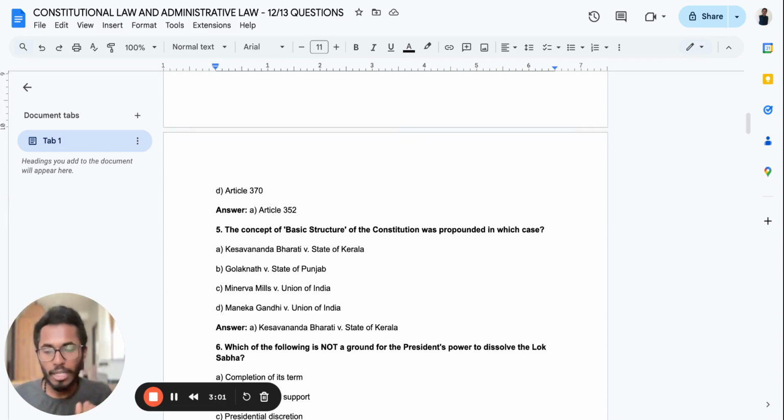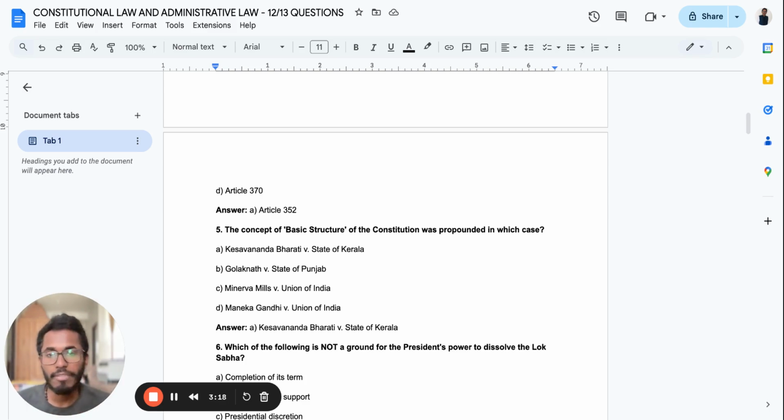All right, fifth important question. The concept of the basic structure of the Constitution was propounded in the case of which one? The basic structure doctrine, never forget. You should never forget this question. The answer is Kesavananda Bharati versus State of Kerala. Very, very important question.